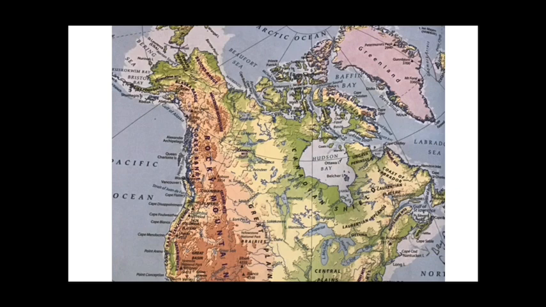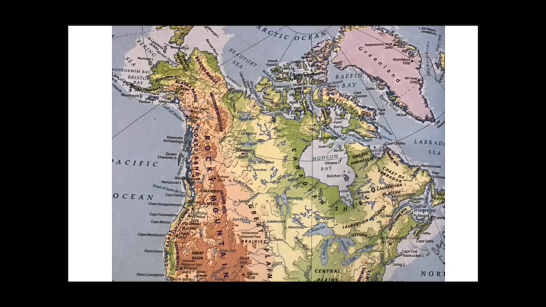And also the second highest peak of North America is Mount Logan. As you can see over here, this is Mount Logan, and it is part of the Coast Range. This is the Coast Range, also known as the Pacific Coast Range. Mount Logan lies over here, and it is the second highest peak of North America.